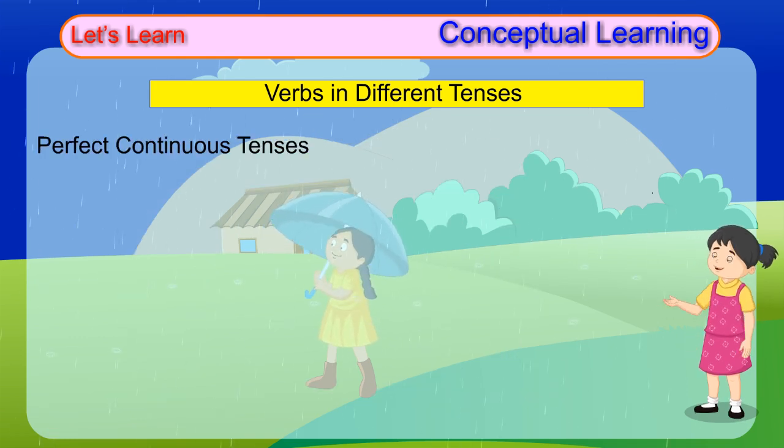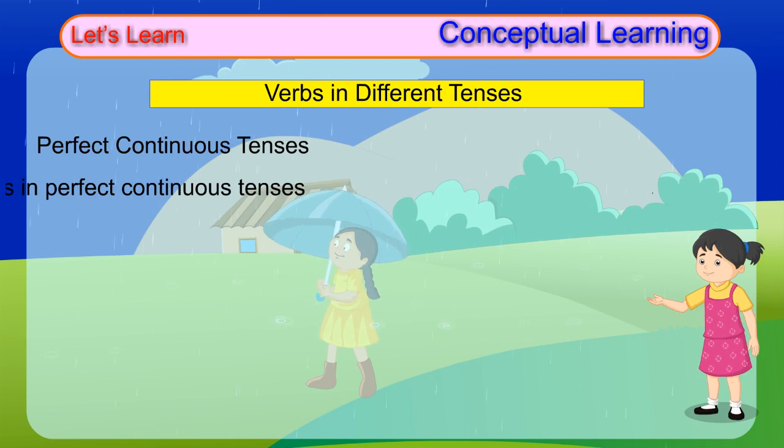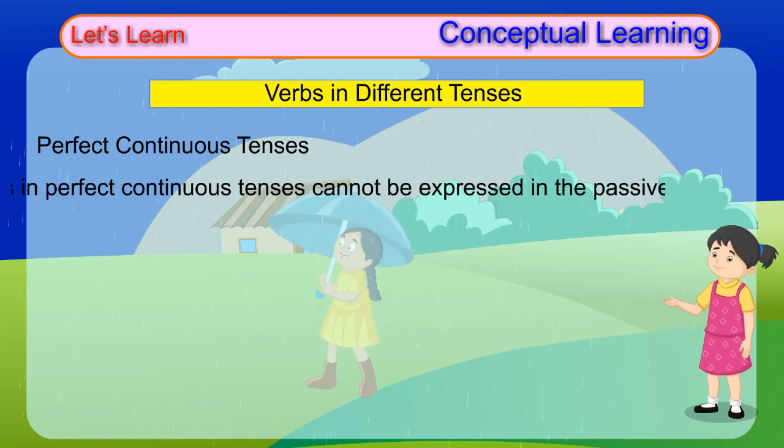Perfect continuous tenses. Verbs in perfect continuous tenses cannot be expressed in the passive form.